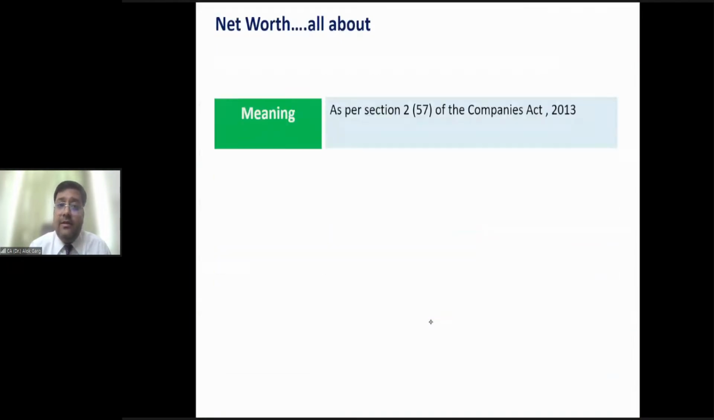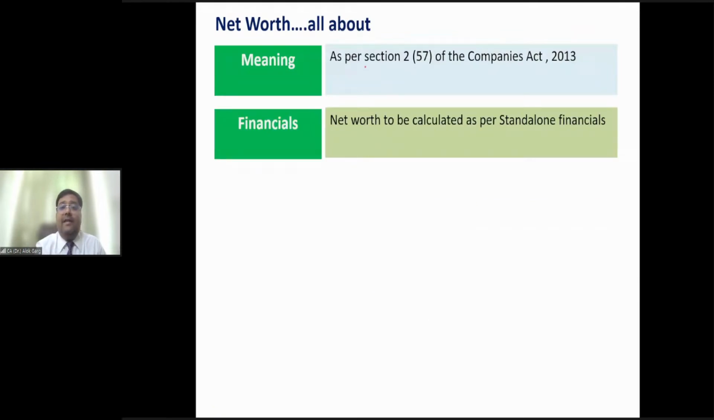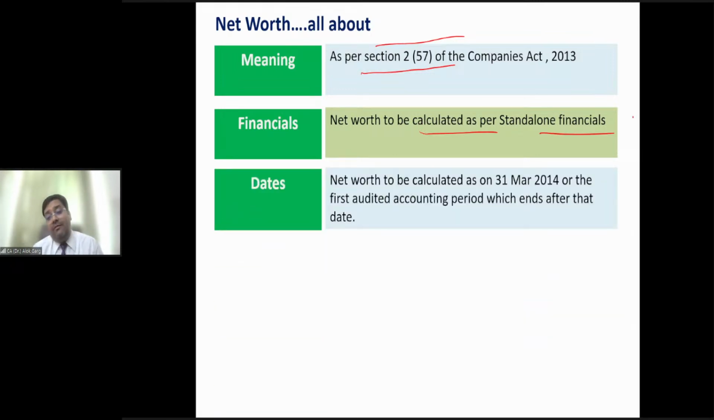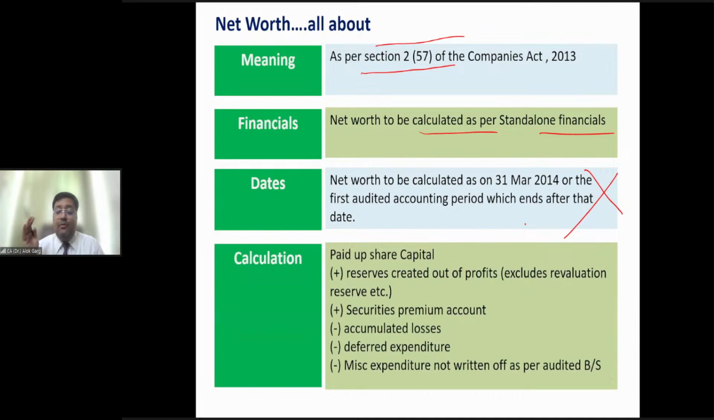Is that clear, friends? About net worth, I have told you that net worth has to be calculated as per section 2, subsection 57, as per the standalone financial statement. This part is not relevant as of now because it's a very old part. Net worth has to be calculated on the basis of the audited year-end standalone financial statement. What is the meaning of net worth? Paid-up share capital plus reserves created out of profit plus securities premium, minus accumulated losses, deferred expenditure, and miscellaneous expenditure not written off. This is the formula for net worth calculation, right?